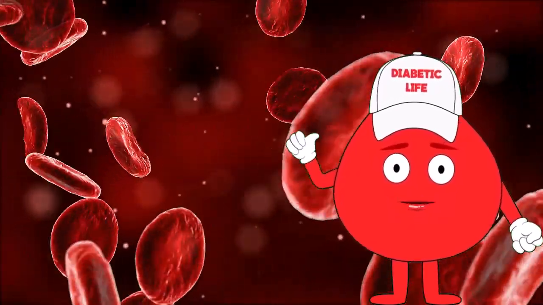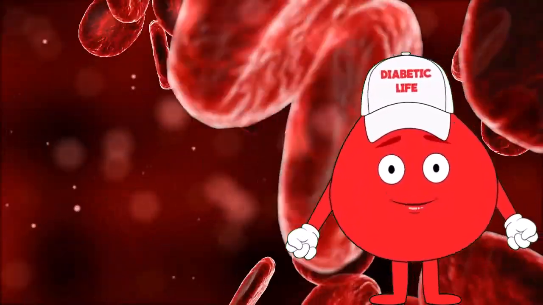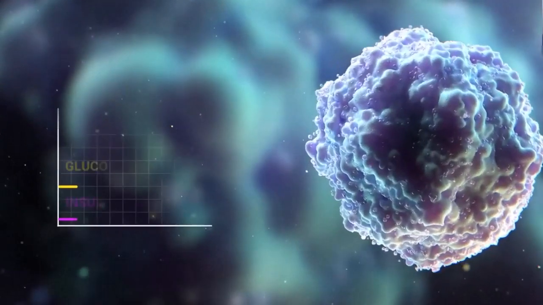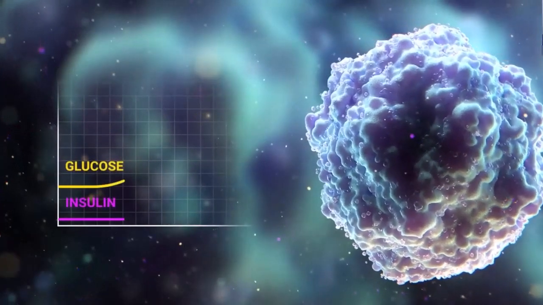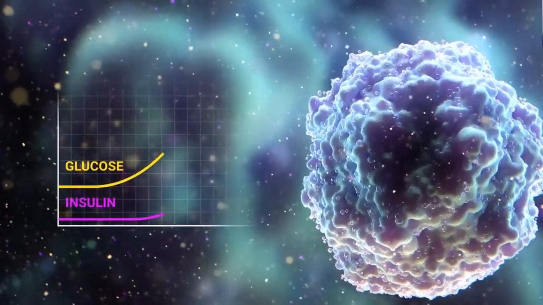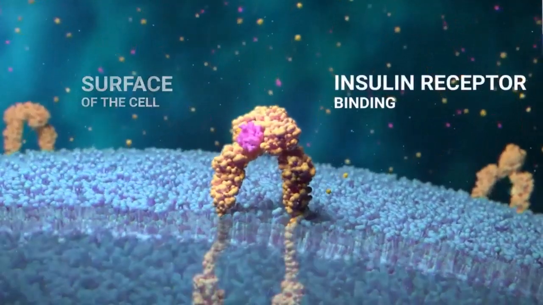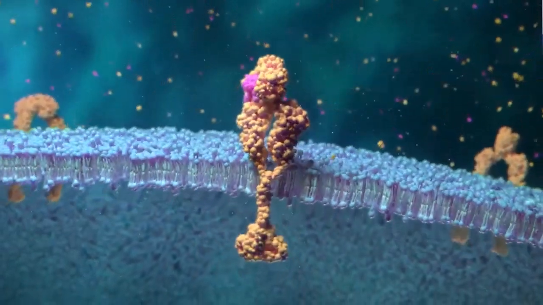Diabetes mellitus, also known as diabetes, is a metabolic disorder that causes high blood sugar levels. The hormone insulin transports glucose from the blood into the cells, where it is stored or utilized for energy. Diabetes is characterized by inadequate insulin production or ineffective insulin utilization.